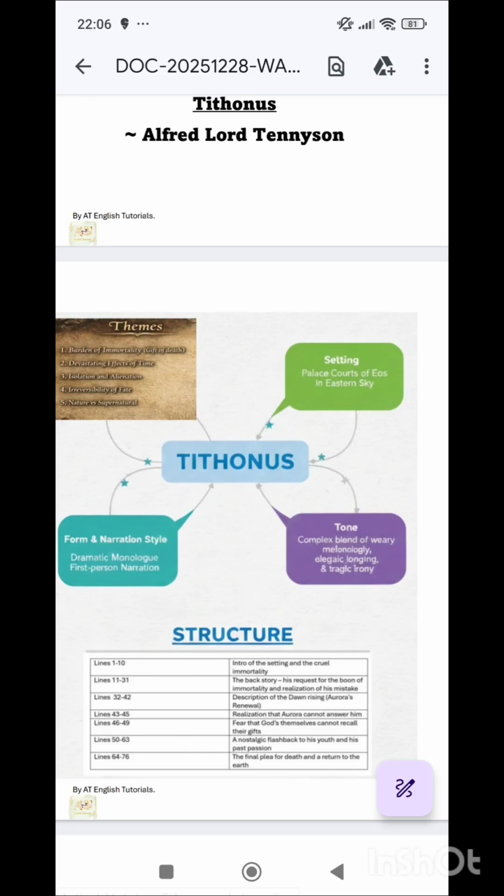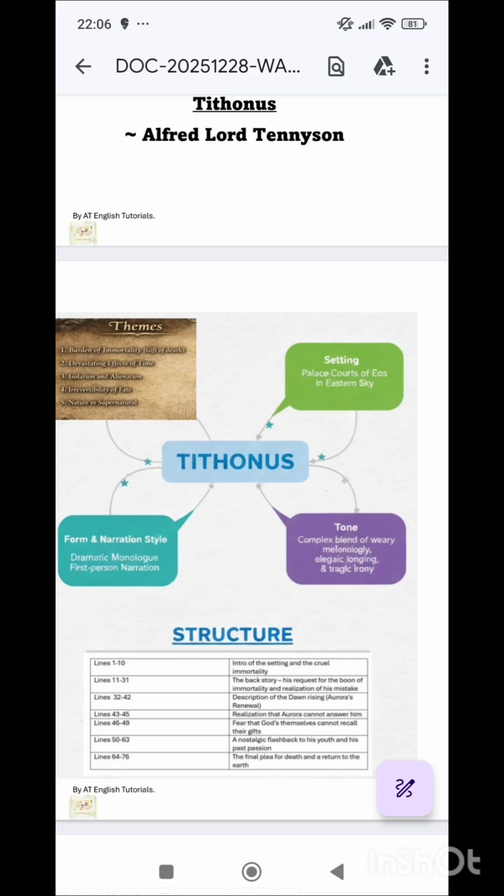Setting: the poem is set in the palace courts of Eos in the eastern sky. See, the sun rises from the east, so the sun's rays also come from the east. That is the dawn. It starts from the east. So the goddess of dawn will also enter this entire world from the east. So it is her place.